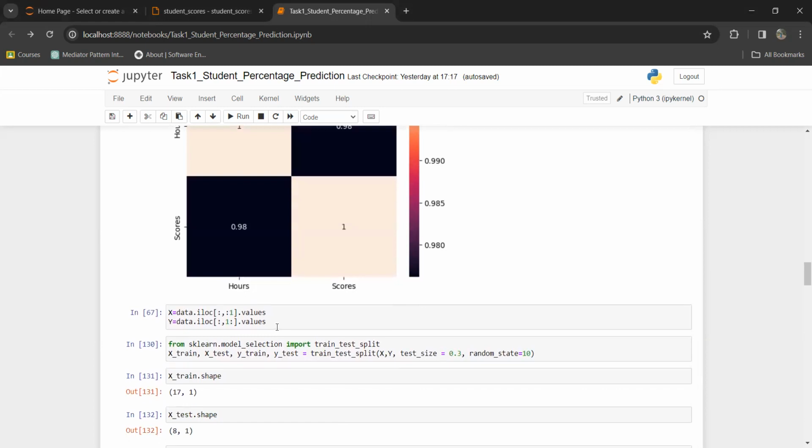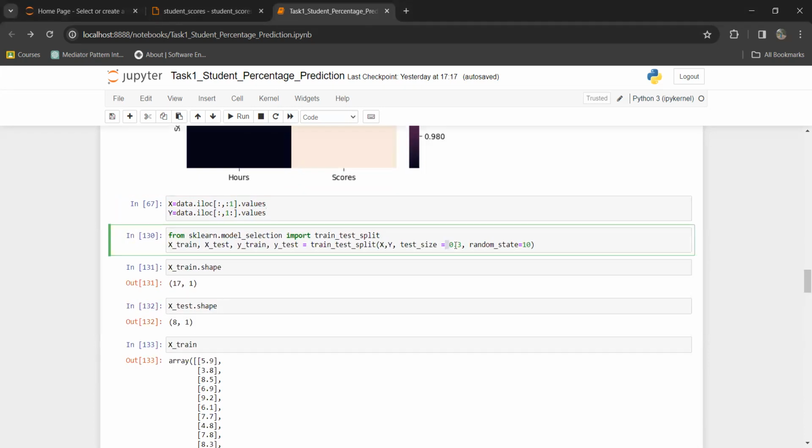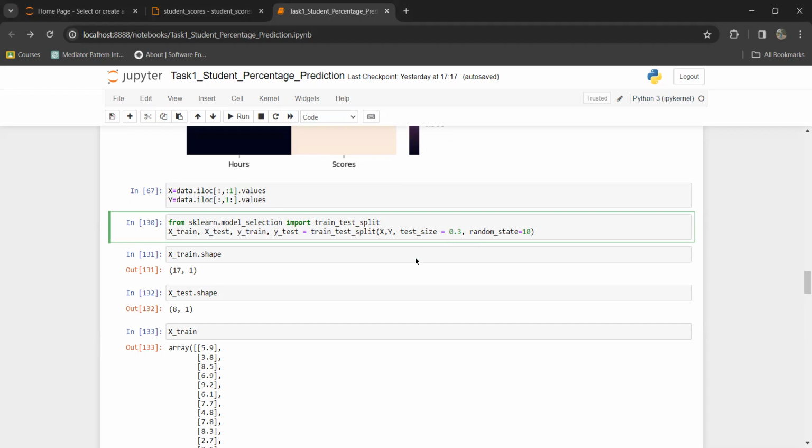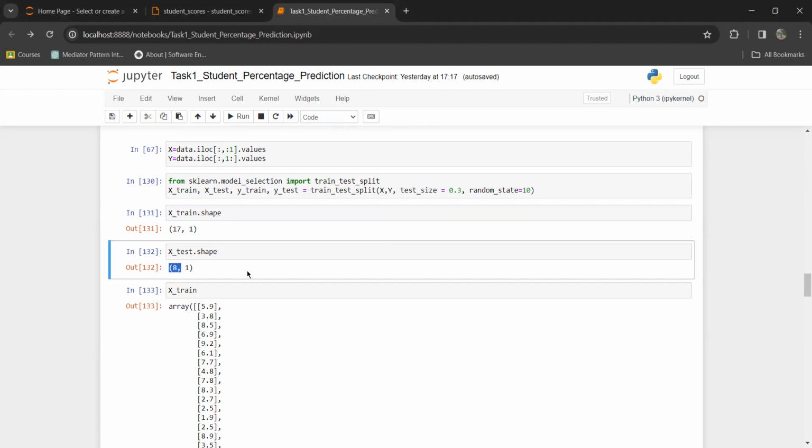Then I stored the feature values, hours, into the X variable and the target value in the Y variable. Then I split the data into train and test. Here the test size is 0.3, which means 30% of the data will be used for testing the model, and the rest 70% will be used for training the model. The training data consists of 17 observations and the test data consists of 8 observations.